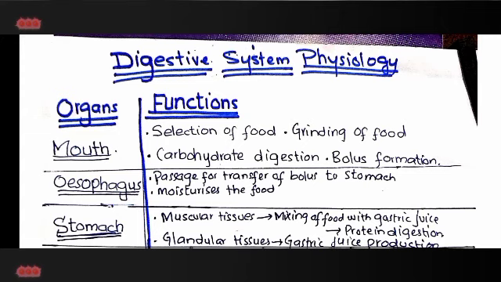First of all, start from first organ, that is mouth. Mouth is an organ of digestive system that's helpful in selection of food, grinding of food, carbohydrates digestion, and mixing of enzymes with food to form bolus.